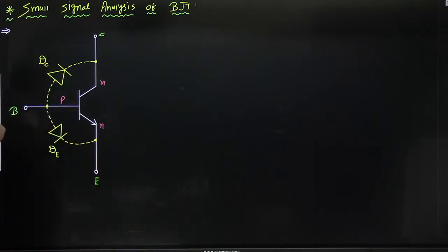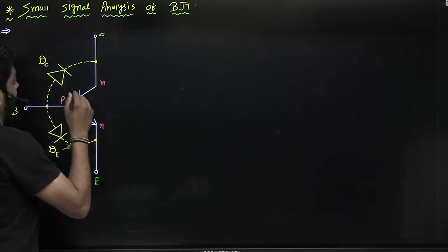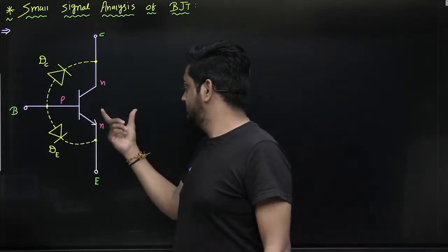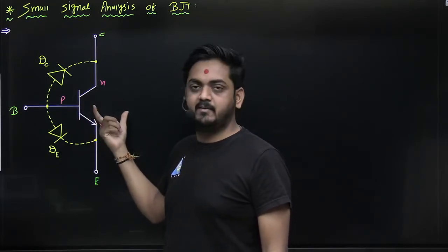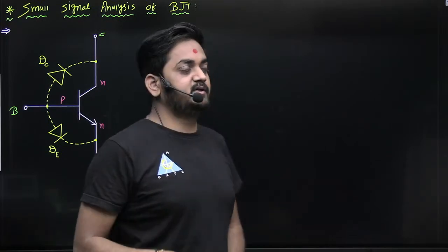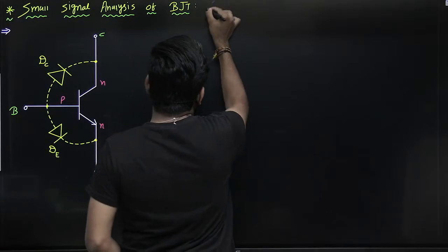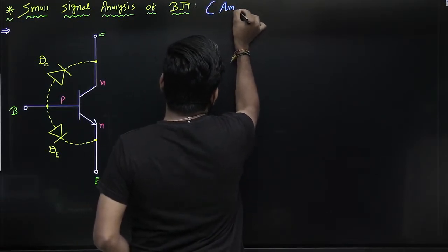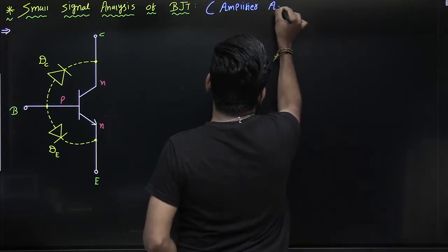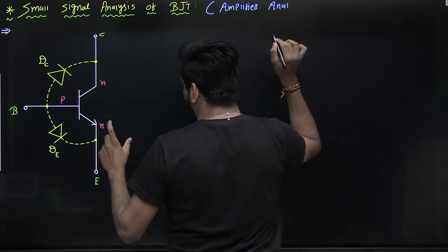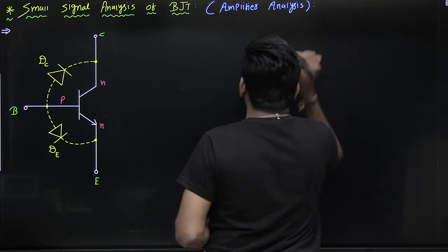For amplifier analysis, to use this BJT as an amplifier, it should operate in the active region.